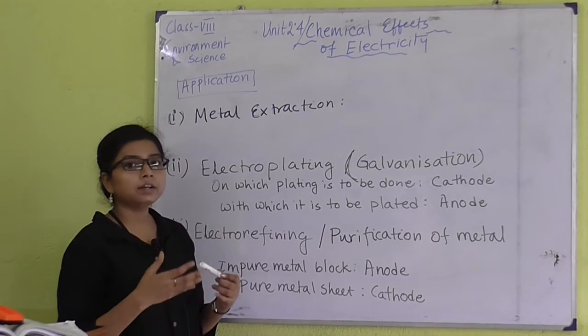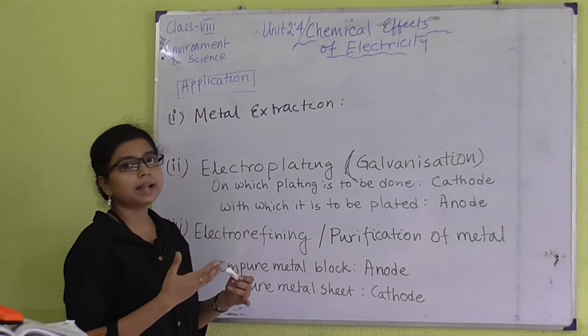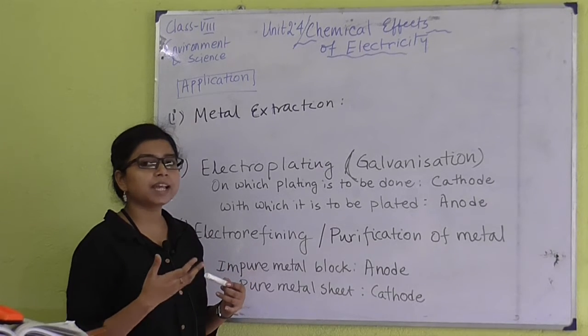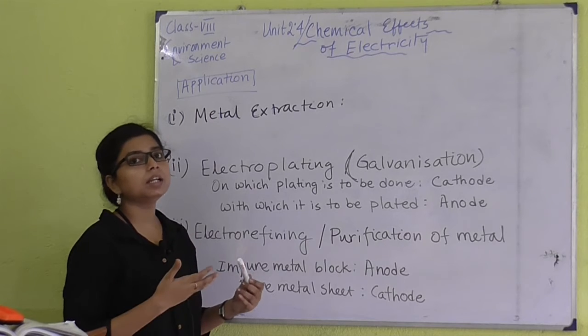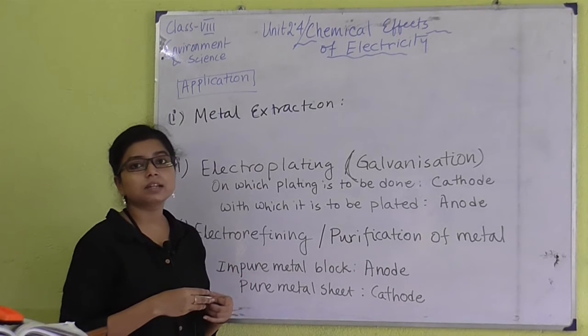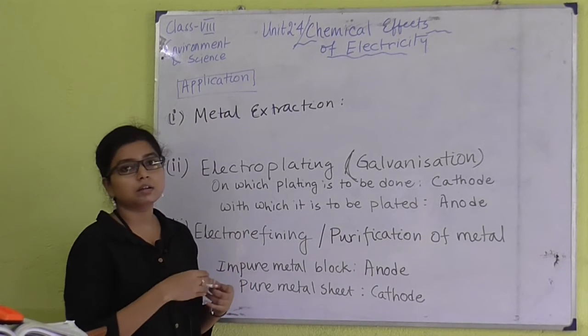Not all kinds of metals, only the metals which are very reactive in nature, for that type of metal we particularly use this metal extraction process by electrolysis.